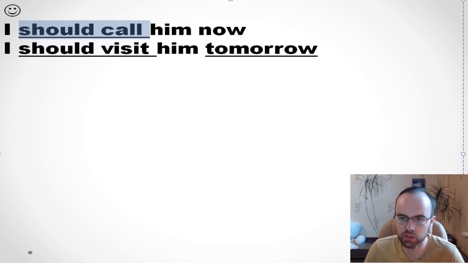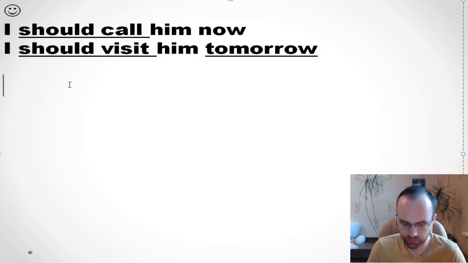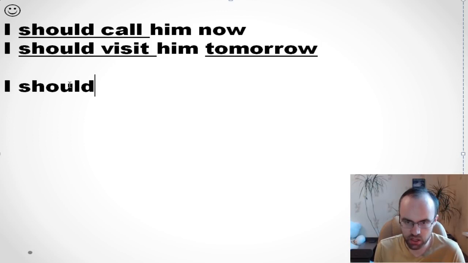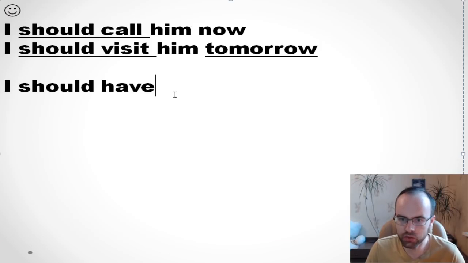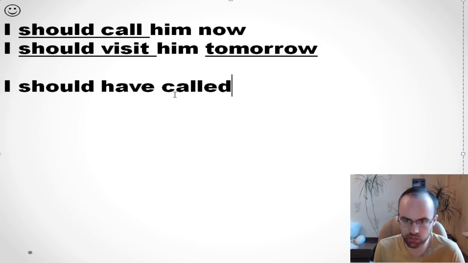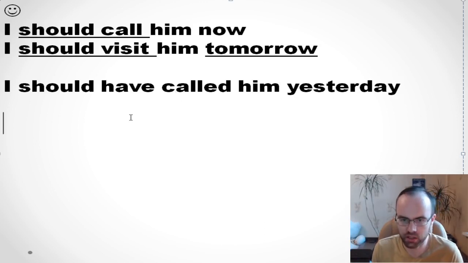Okay, if you want to talk about the past, you need to use this structure, should have plus the third form. Look. So, if it's about yesterday, I need to say I should have, right, should have plus the third form. I should have called him yesterday.